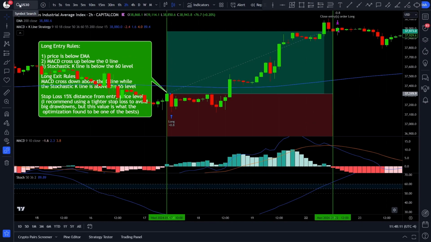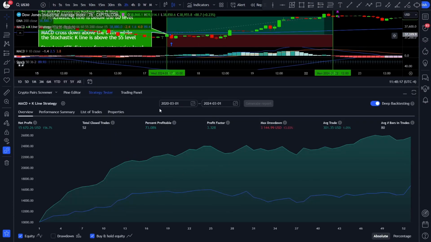First, let's see the results for the US30 2-hour chart. For the backtest I used the same 4-year time interval as always, 2020 1st of March till 2024 1st of March. And here are the results. During this 4-year time interval, the script only took 52 trades, but it generated 150% net profit with 73% win rate, 3.3 profit factor, and only 13% maximum drawdown.